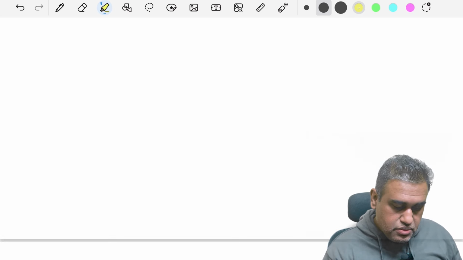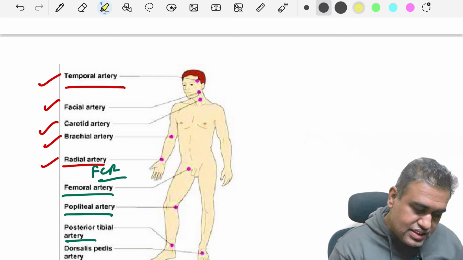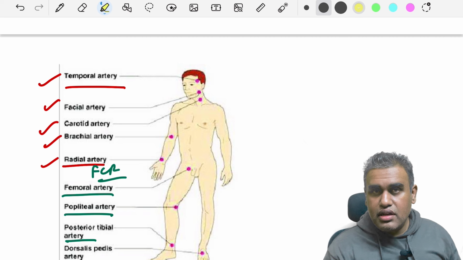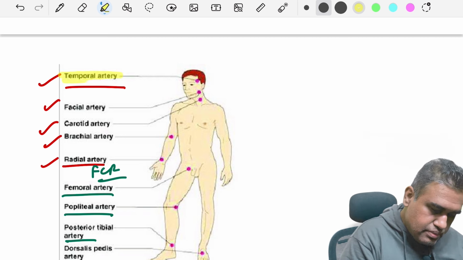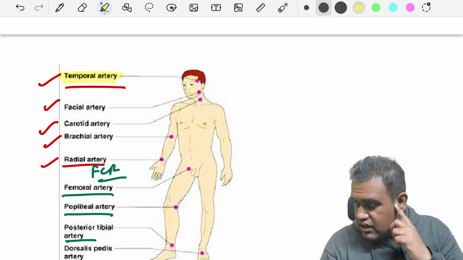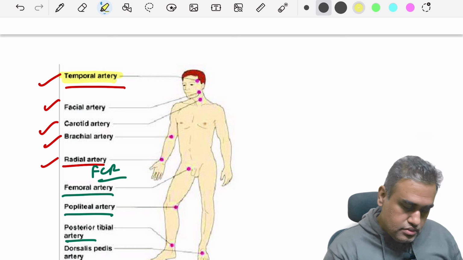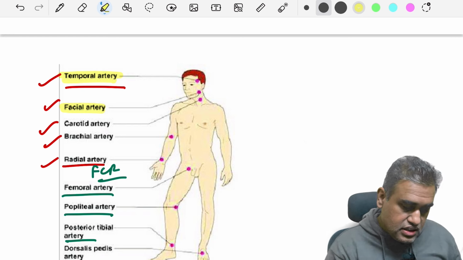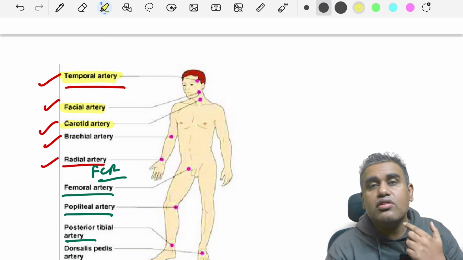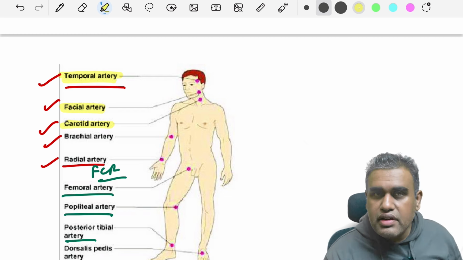Next, after this topic, we come to another topic, that is the superficial arteries, the palpable arteries. Remember, there are around 9 arteries or 9 areas in the body where we can palpate the arteries. To begin with, we have the superficial temporal artery. You can palpate it right in front of the tragus of the ear. It's a branch of the external carotid artery. Then the facial artery can be palpated at the lower border of the mandible, just in front of the masseter muscle. Then the carotid artery is obviously felt in the carotid triangle around C4, C5 area.